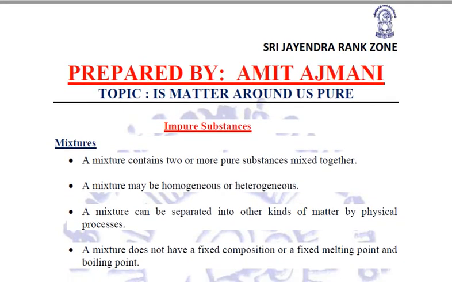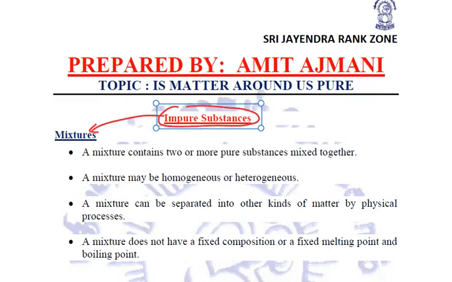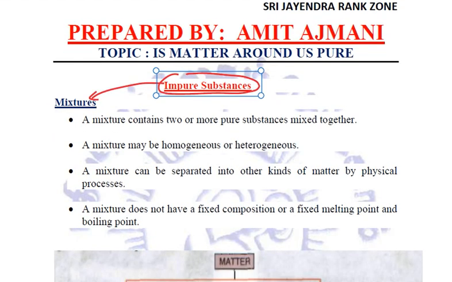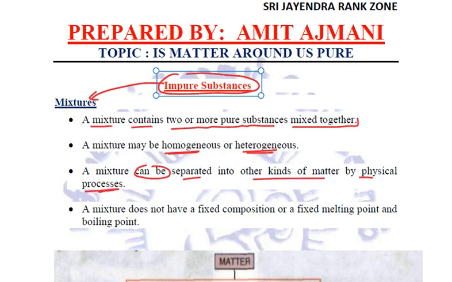Now talking about impure substances, they are also known as mixtures. Right? Now, what exactly are mixtures or what exactly are impure substances? A mixture contains two or more pure substances mixed together. It may be a homogeneous mixing or a heterogeneous one. And a mixture can be separated into other kinds of matter by physical processes. A mixture does not have a fixed composition or a fixed melting point or a fixed boiling point.